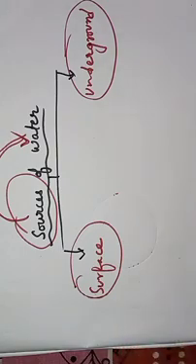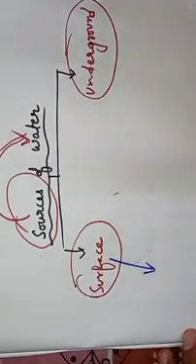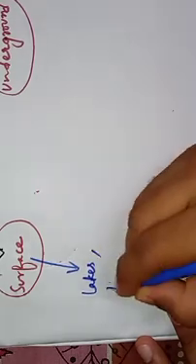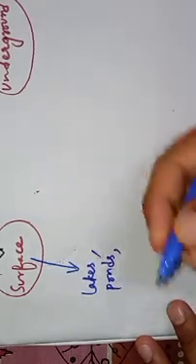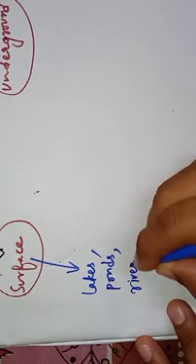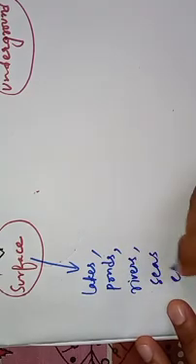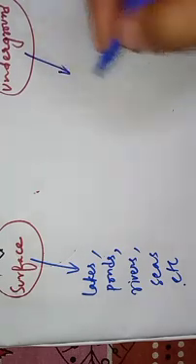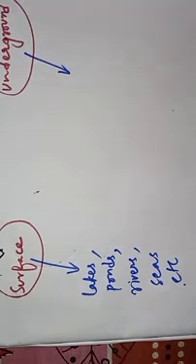Surface water, you already know. The water that is available on the surface of the earth, that is, on the surface of land, like lakes, ponds, rivers, seas, etc. These sources of water are termed as surface sources, surface water. Why? Because water is available on the surface of the land.